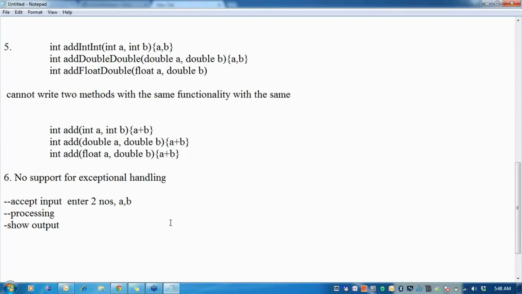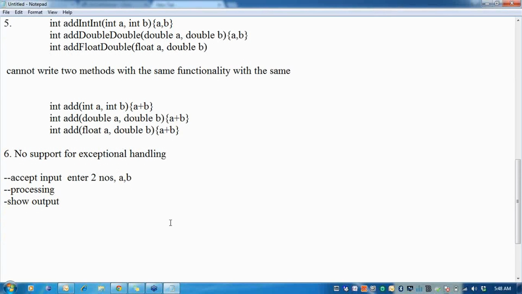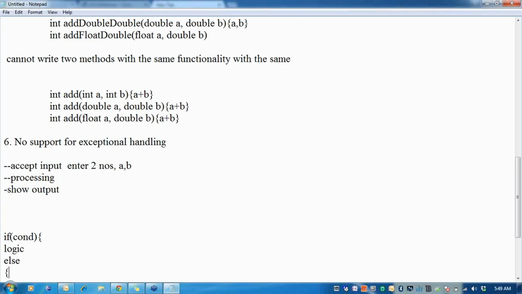So you will see that throughout the C program, I can never ensure that every time my logic is going to be correct. I will always have to write some cases where I have to display an error. So all the logic and all the error handling code is always written in something called an if block. That's the basic structure I have. I'll write the condition, and if the condition is true, then you do this, so I write the programming logic. Else, I have to write error handling logic.